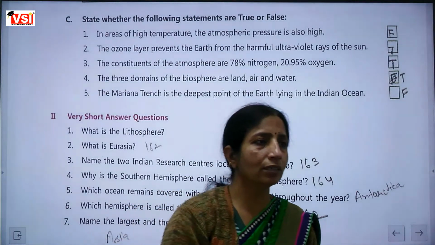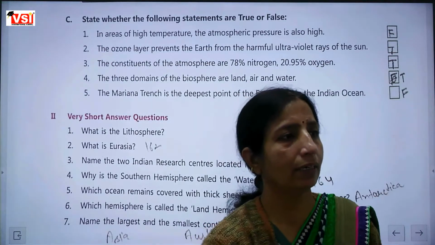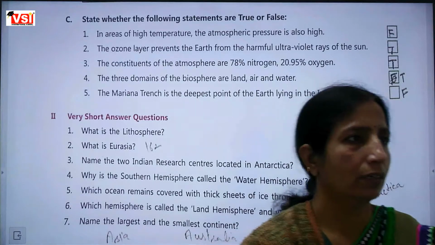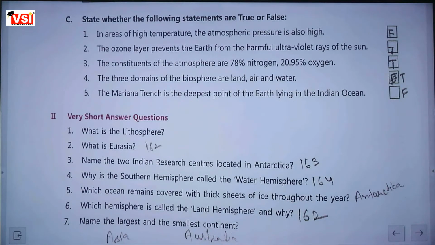Okay, I think this chapter's highlighted points I have discussed in this class. Yes, ma'am. Okay. You have to learn these.